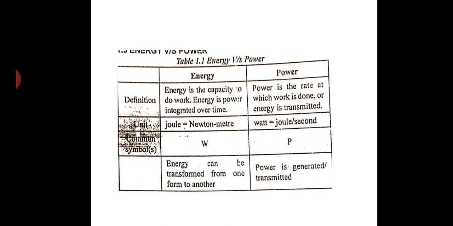The unit of power is watt, that is joule per second or Newton meter per second. The symbol for energy is W, and for power we write P. Energy can be transformed from one form to another, and power is actually generated and transmitted.